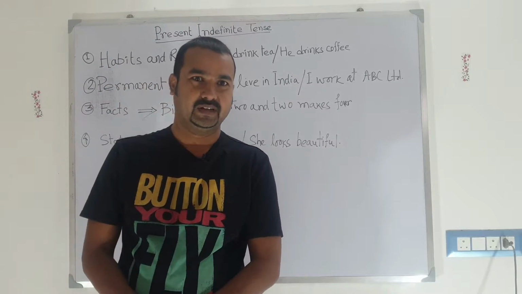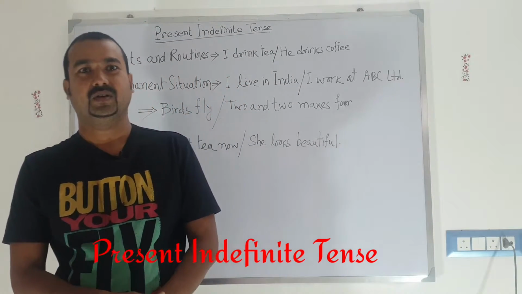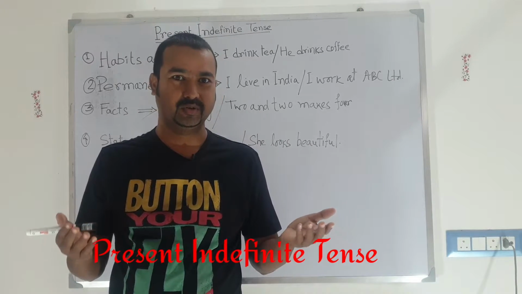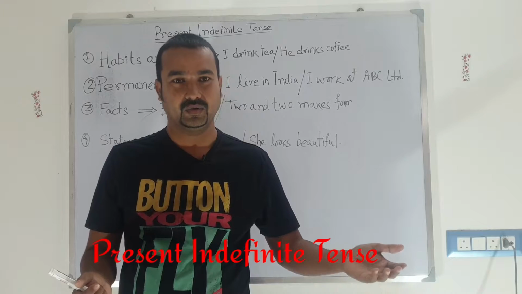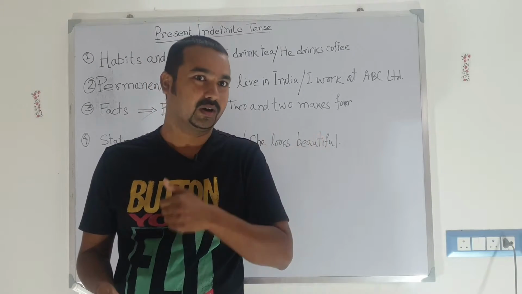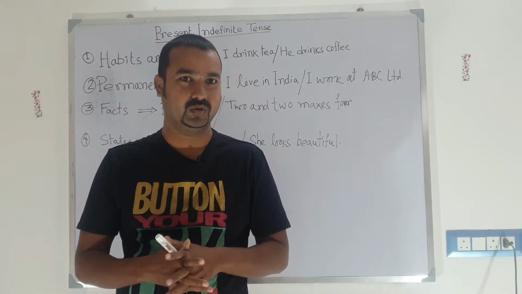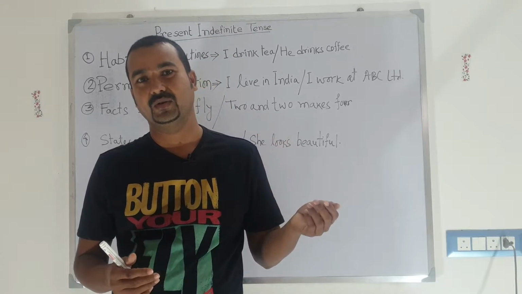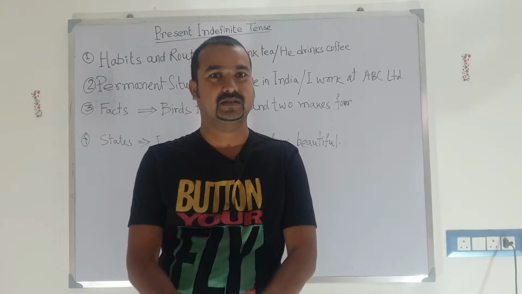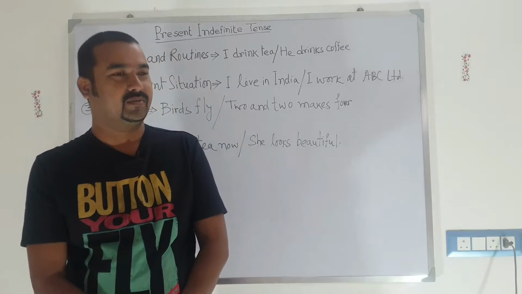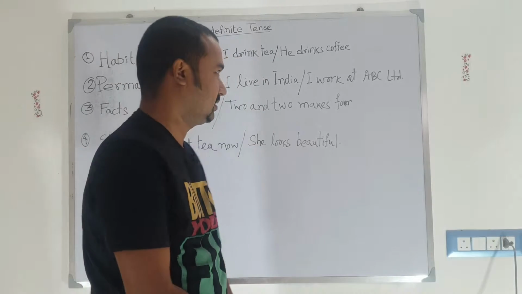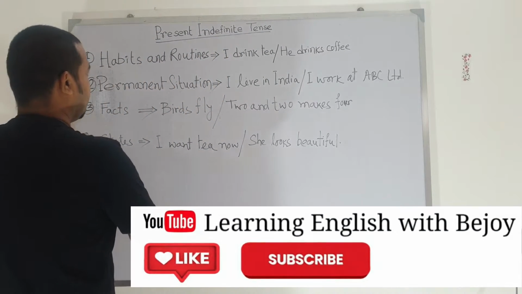We use present simple tense or present indefinite tense when there is any permanent situation, like any habit: we take tea, we go to school, we go to our office, we walk to our work. These are habits we are habituated to, and this comes under present indefinite tense. Here I have written 4 examples. From there you can understand how we can make sentences in present indefinite tense.